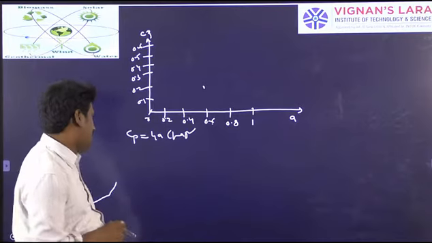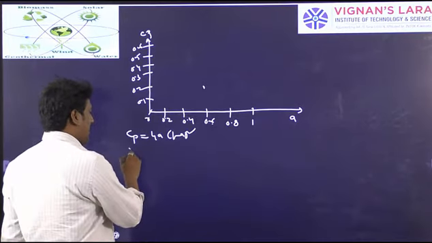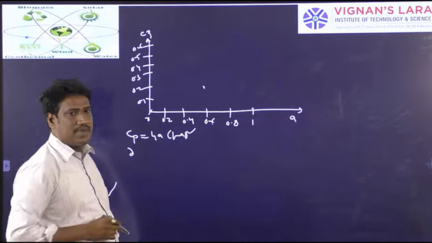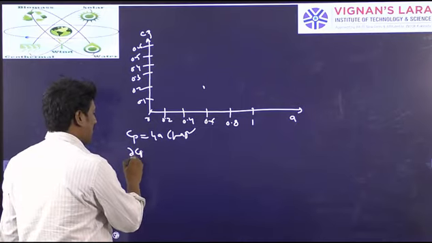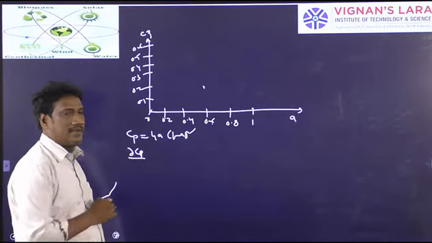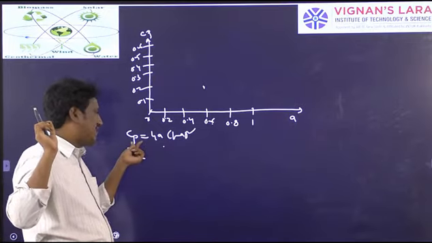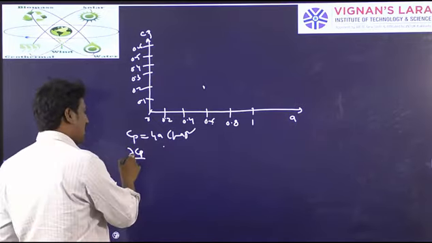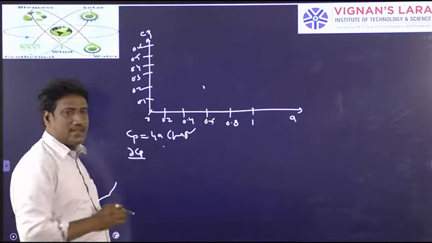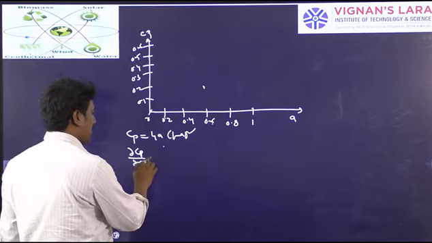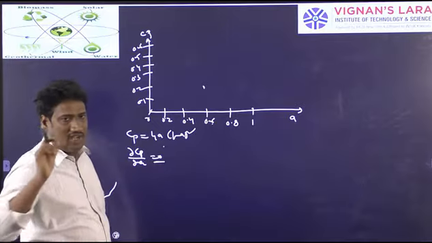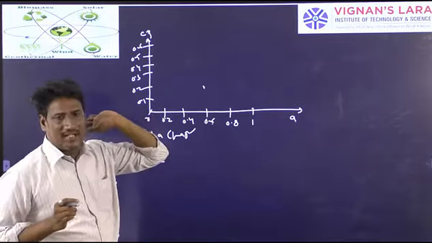A will be between 0 and 1. Now, in order to find out where the curve becomes maximum, I am going to find out where the power coefficient is becoming maximum, to find out at which value of a, CP will be maximum. To find that, I take the derivative of CP with respect to a and make it equal to 0. You will get the value of a at which the curve becomes maximum.